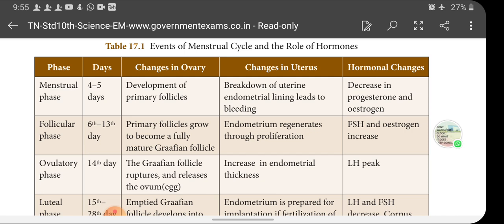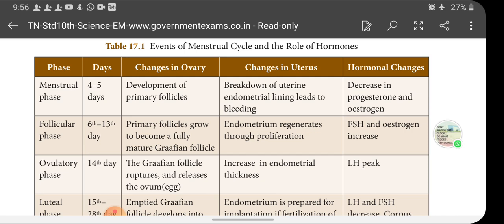Next one is the follicular phase. It lasts from the 6th to the 13th day of the menstrual cycle. What changes take place in the ovary? Primary follicles, already during the menstrual phase, develop inside the ovary. These primary follicles during the follicular phase grow to become a fully mature Graafian follicle. So during the follicular phase, primary follicles grow and mature and become a mature Graafian follicle.